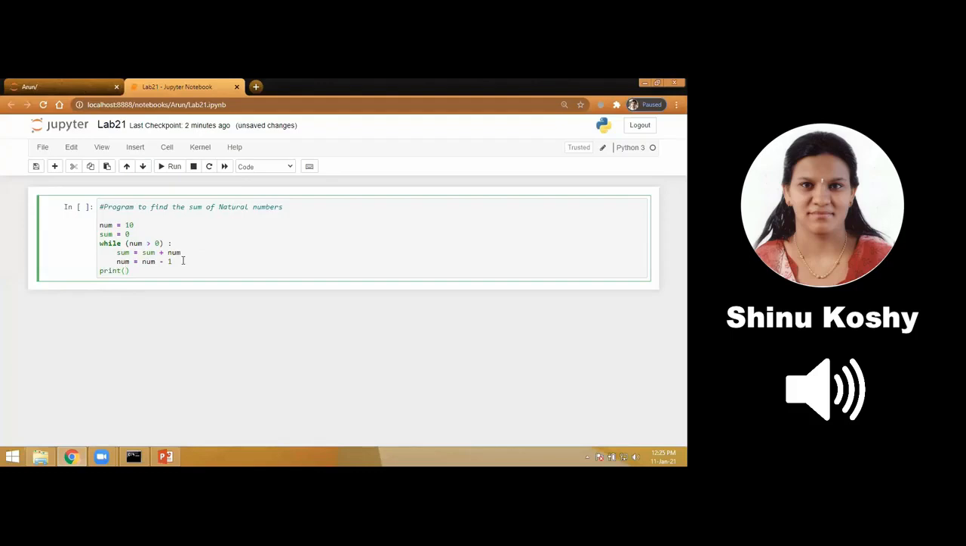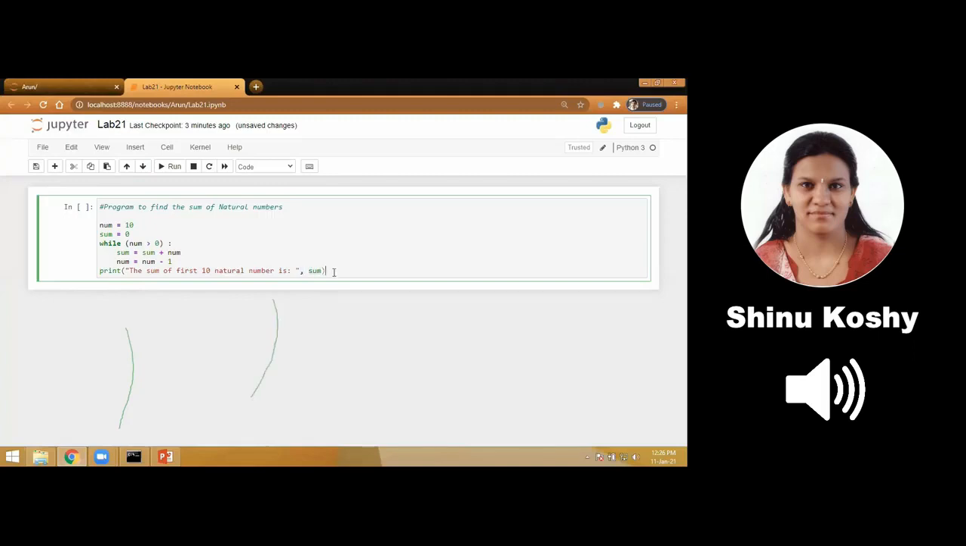My answer is in sum. Now I am going to print my answer. Print statement must be familiar to you now. We are using the message, the sum of first 10 natural numbers is, within double quotes. A comma is a separator. Where is my answer? In sum. So that I write after the comma.